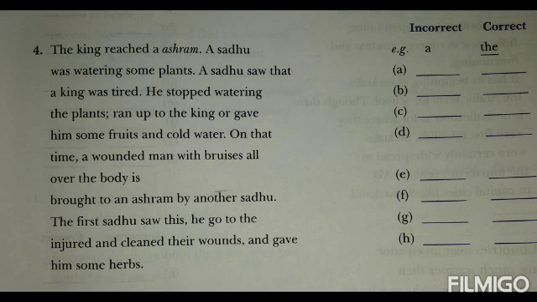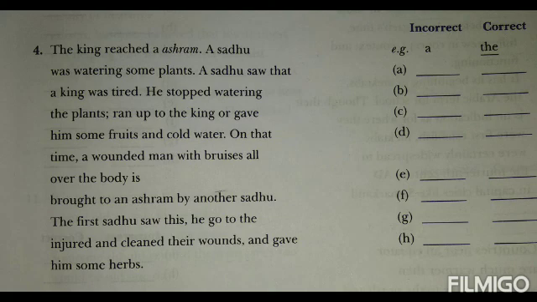Was watering some plants. A sadhu was dead. Here a is wrong, it should be the, because already about the sadhu we got to know, and when we are talking about a talked-about thing or person, then instead of the article a, the is used. Next line you have to go for finding the next error.